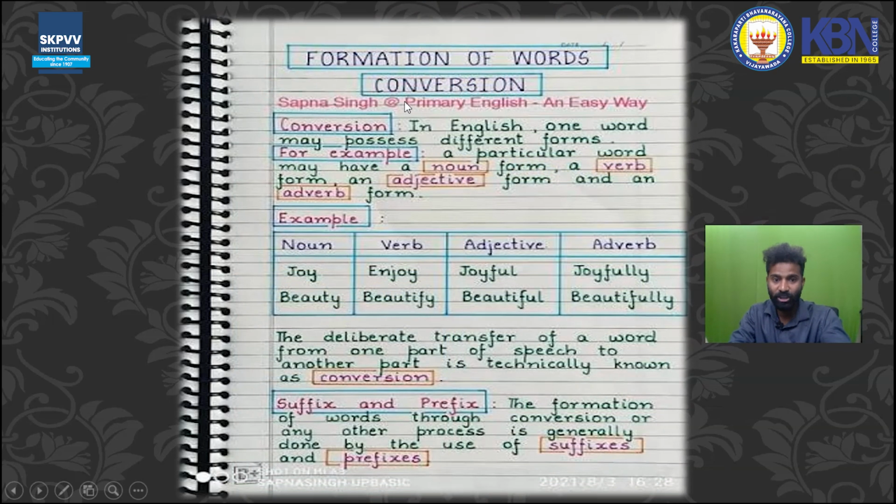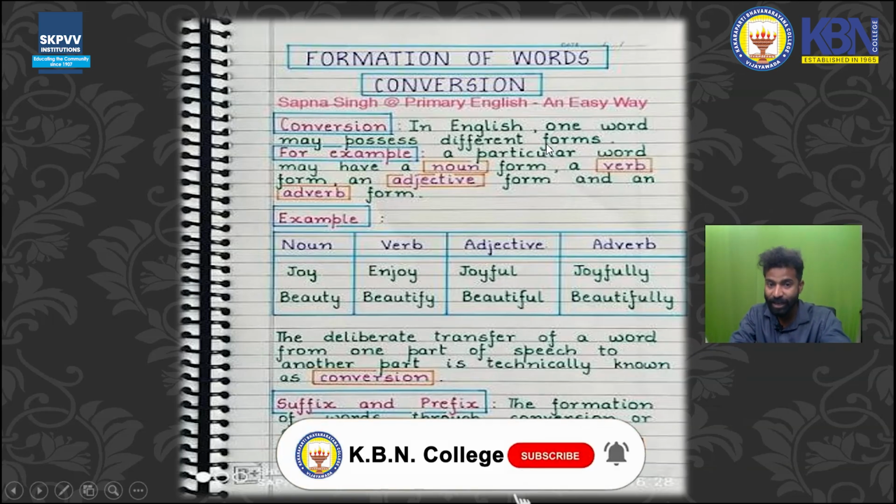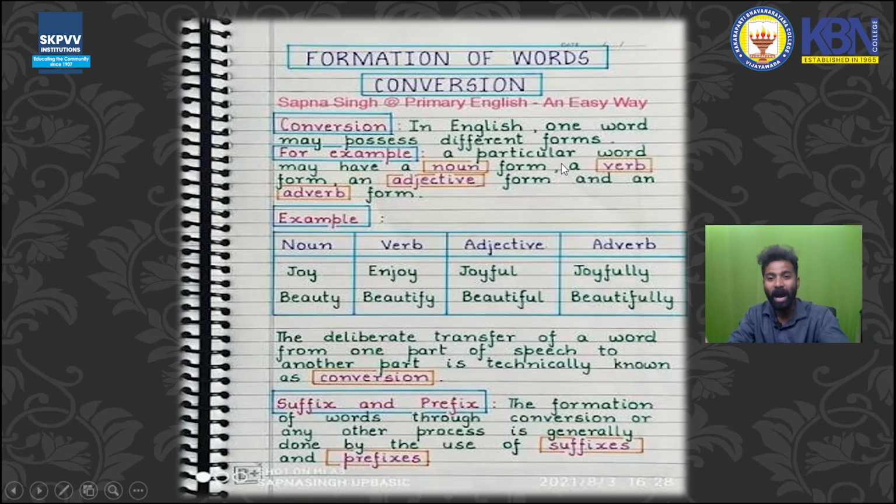Formation of words, conversion. In English, one word may possess different forms. For example, a particular word may have a noun form, verb form, adjective form, and also an adverb form.